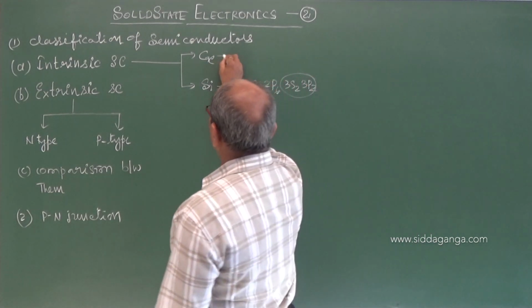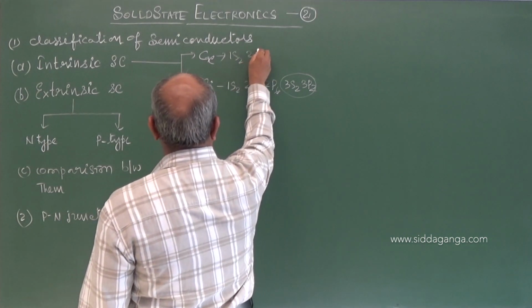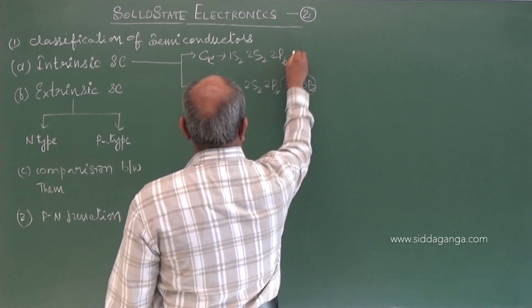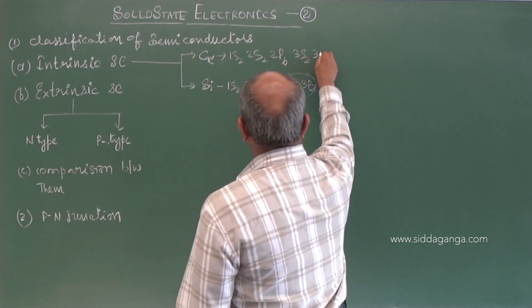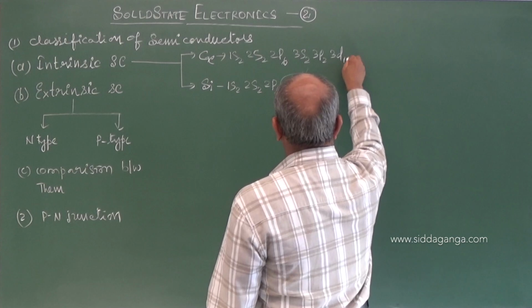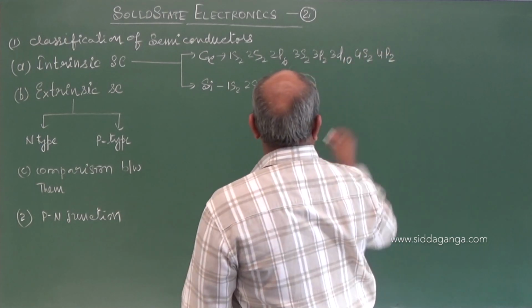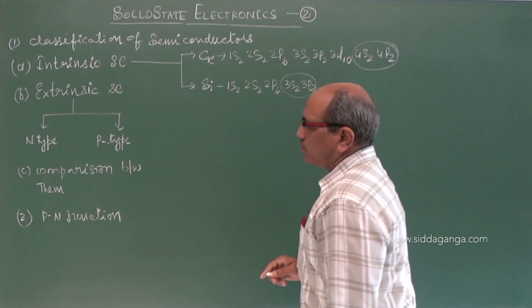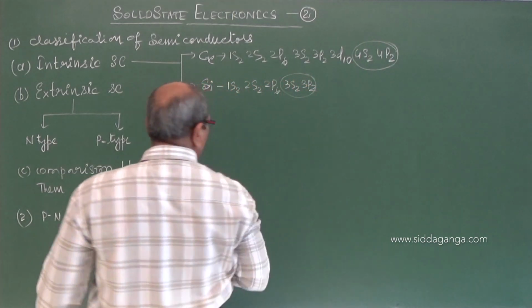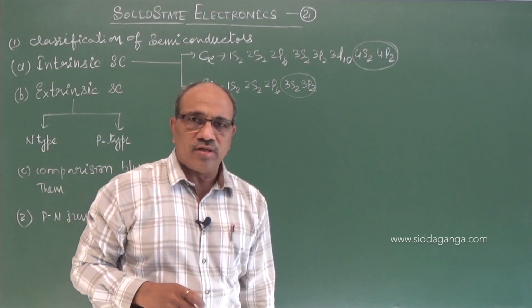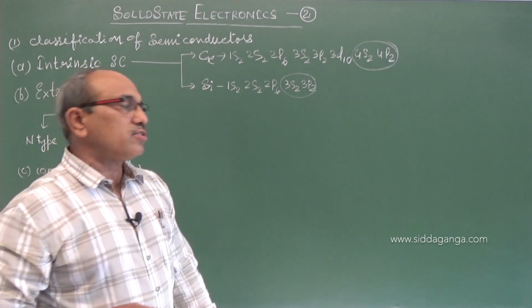Similarly, for germanium, 1s2, 2s2, 2p6, 3s2, 3p2, 3d10 and 4s2, 4p2. So these are 4 valence electrons. And the structure shown here is under covalent bond, crystalline structures.